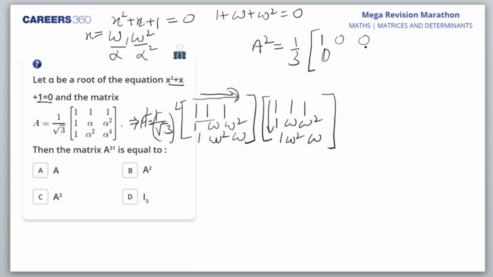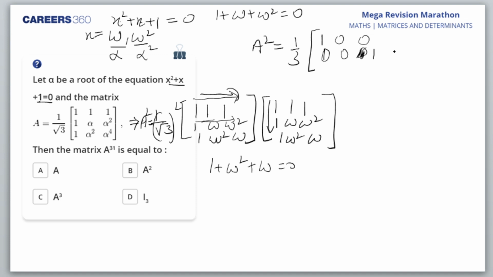Yes, Sai, you remember doing this question? Okay, that's great. This row into second column, 1 plus omega square plus omega 4, that is omega only, so that's again 0. Similarly, here we'll get 0. Here we'll get, no, here we'll get 3. I mean 1. Am I right?